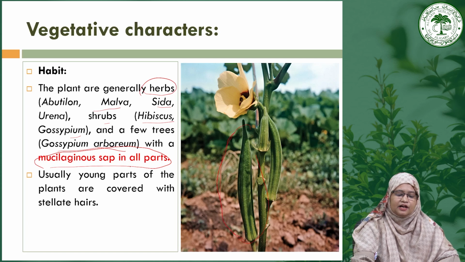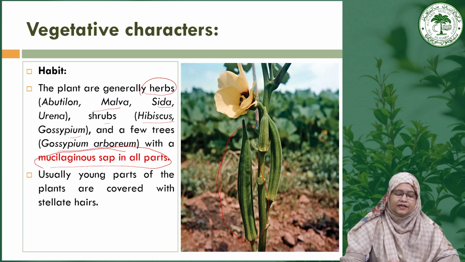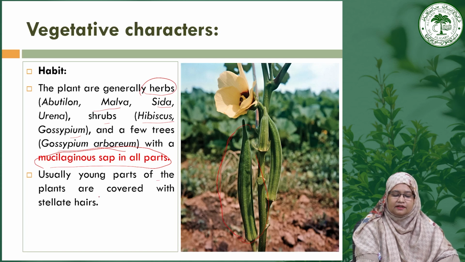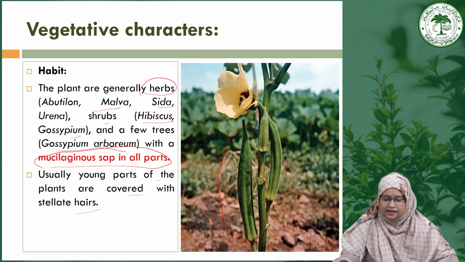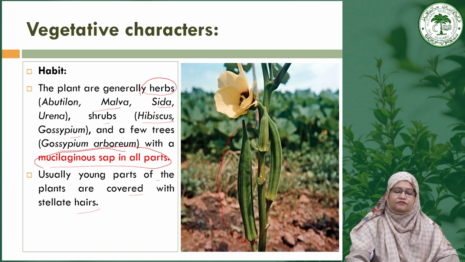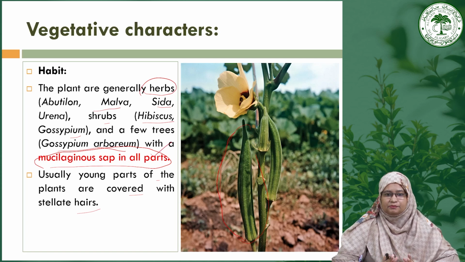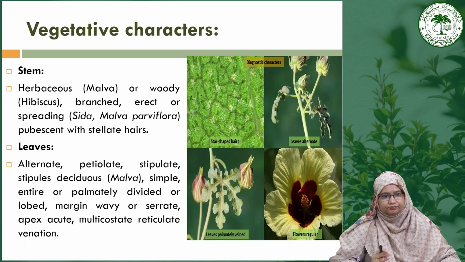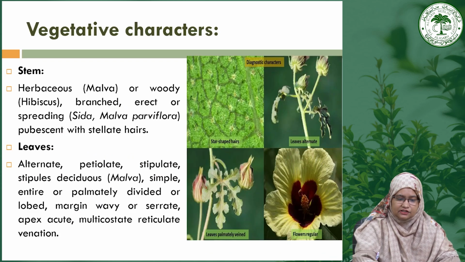All plant parts of this family have mucilaginous sap, and usually the young parts of the plant are covered with stellate hair. You can see small hairs present on all plant parts at the young stages. So this is one of the characteristics of the family Malvaceae, the presence of mucilaginous sap in all plants. Moving forward to the next vegetative character, that is the stem.